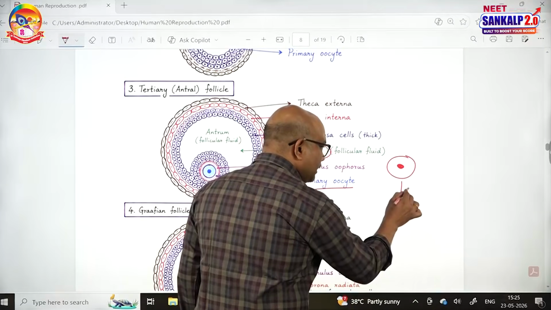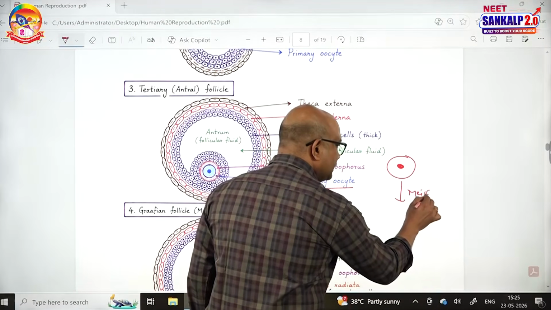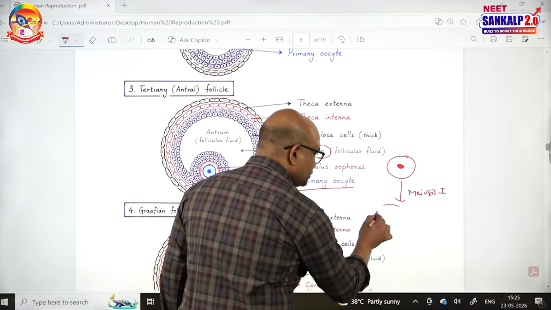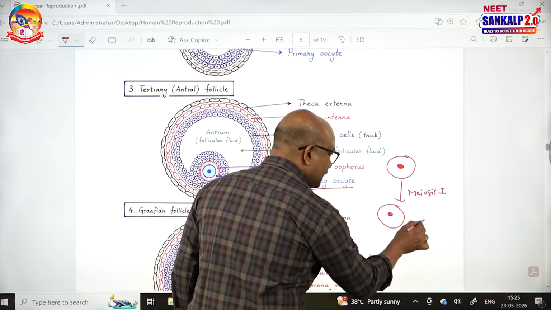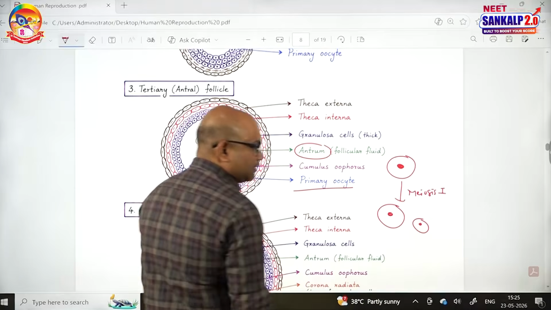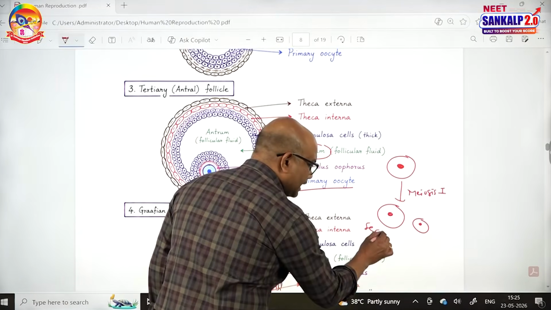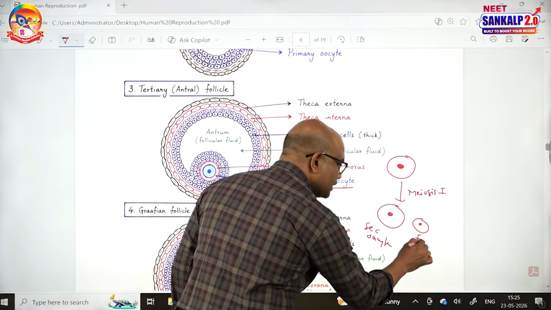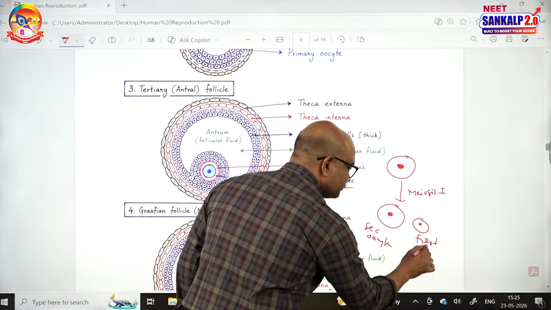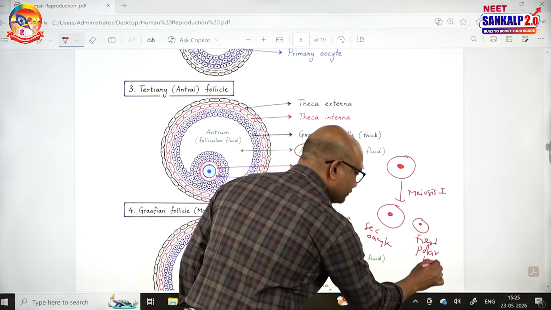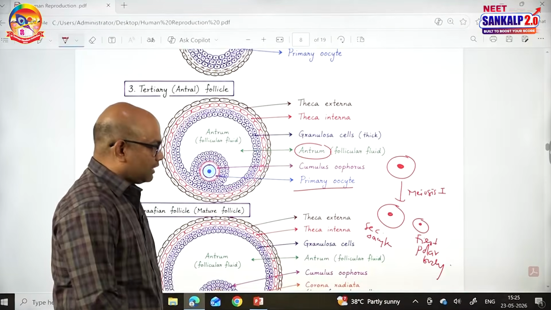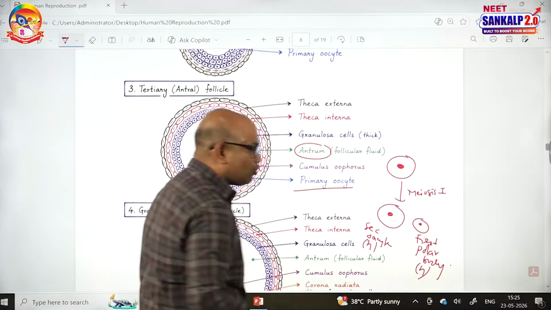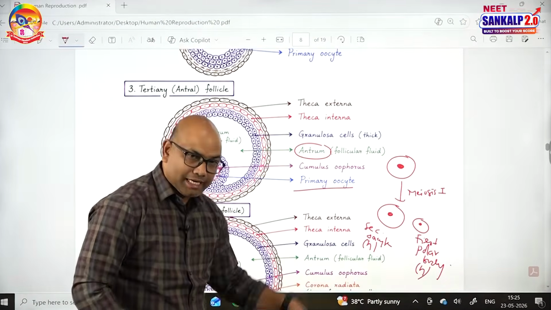Now, it will complete meiosis 1 in the tertiary follicle itself and form two cells, one big cell and one small cell. The large cell is called the secondary oocyte. The small cell is called the first polar body. Both are n in nature. There is no difference in the chromosome number between the polar body and the secondary oocyte.